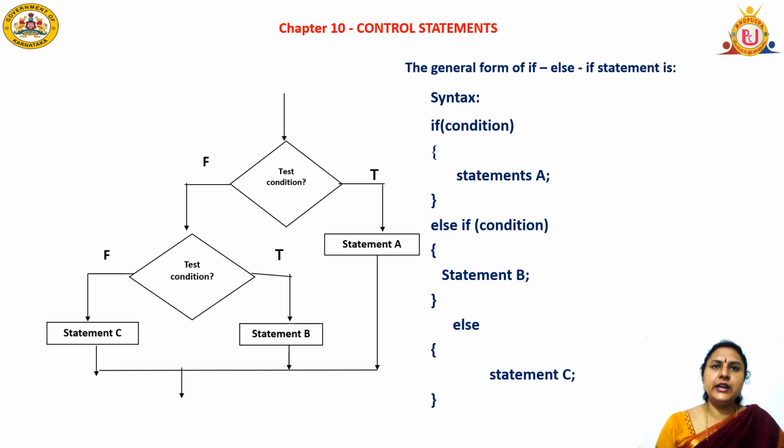Next, come to the flowchart pattern. First, test the first condition. If it is true, statement A will be executed. Come to the false, and again it is going to check the second condition. If it is true, one set of statements, that is statement B, will be executed. If it is false, it will come to statement C. So statements C, A, B will be connected to the stop statement.